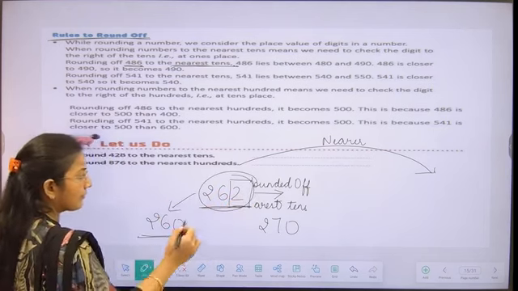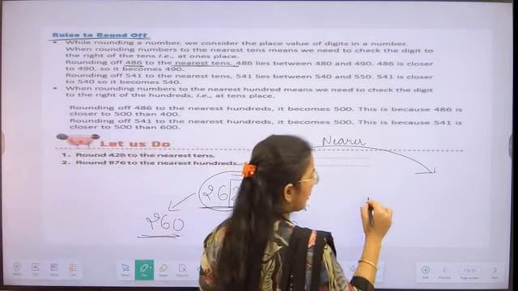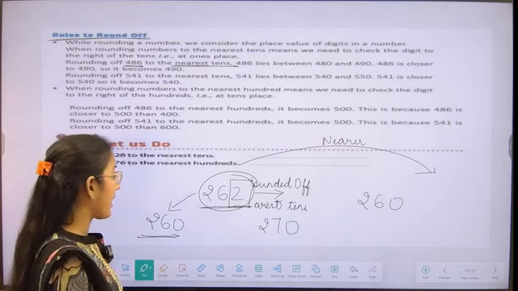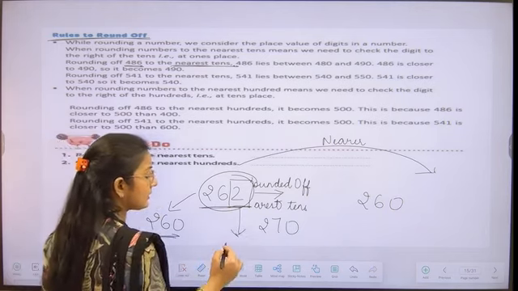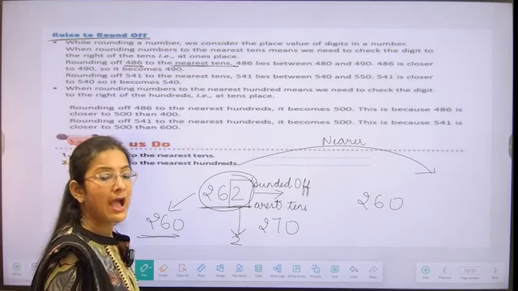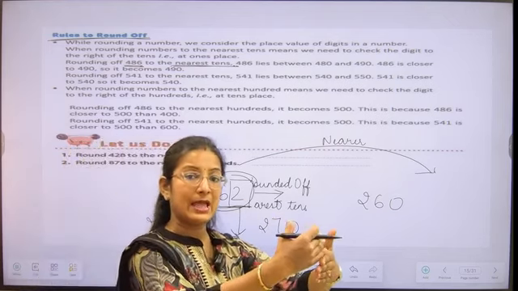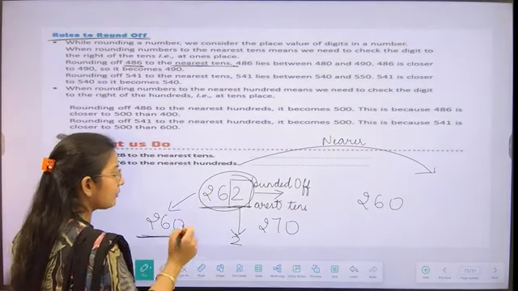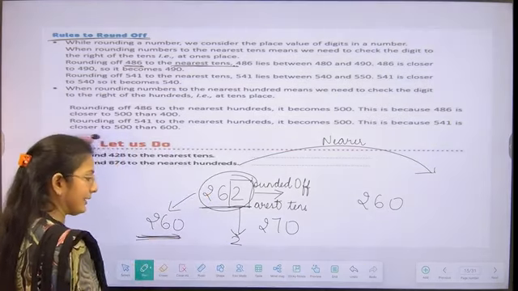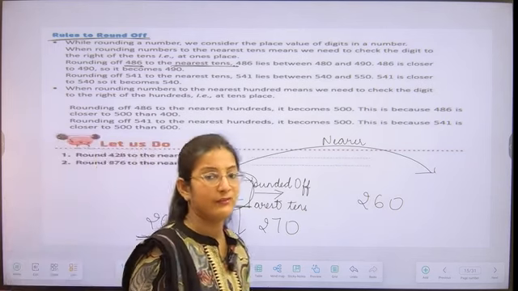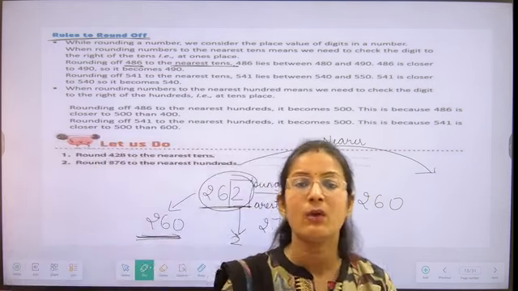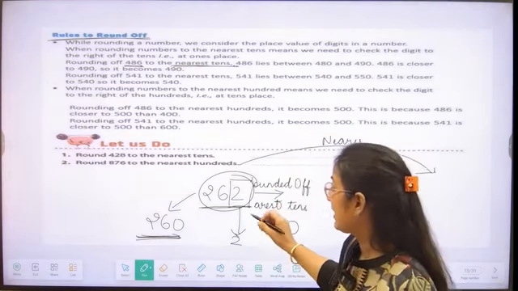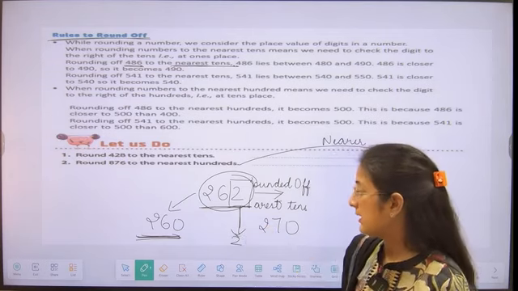So the rounding of 262 is 260. Or we can say that the ones place value is 2, students, and 2 is less than 5. So we can say that the rounding of 262 is 260. So everyone is understanding, whenever we are rounding off a number nearer to tens, then we see the ones place value.